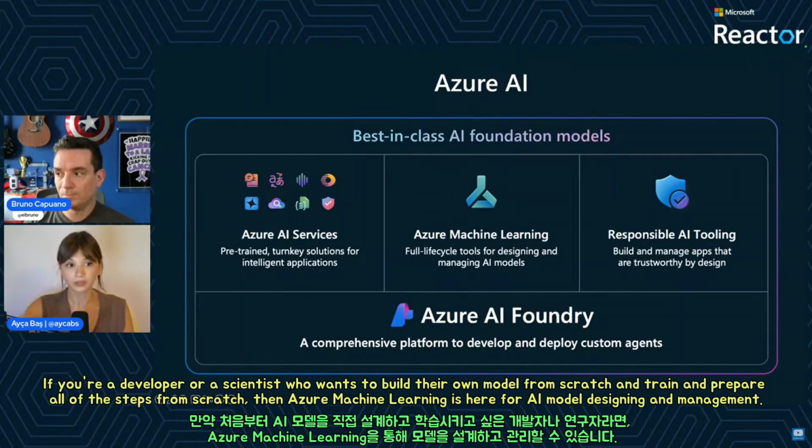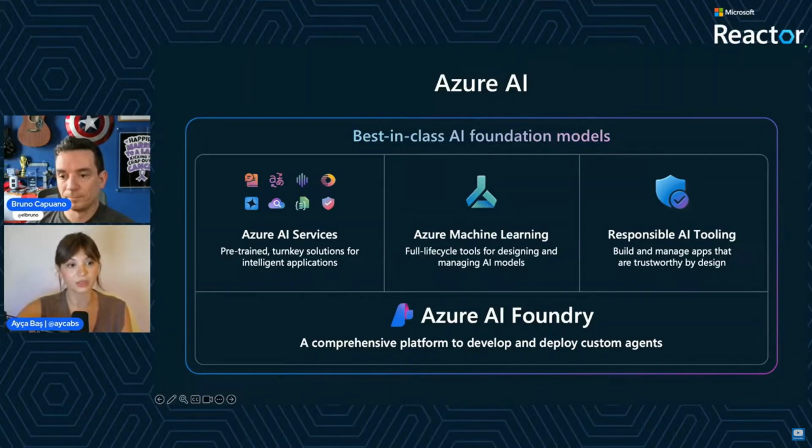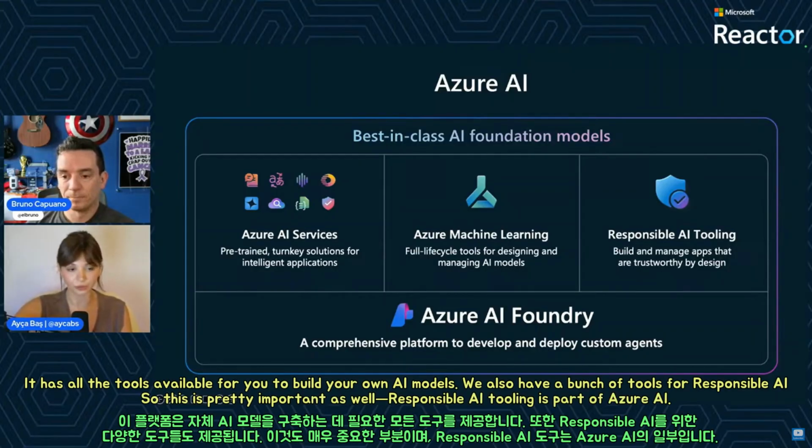If you're a developer, or a scientist, who wants to build their own model from scratch and train and prepare all of the steps from scratch, then Azure Machine Learning is here for designing and managing AI models. It has all the tooling available for you to build your own AI models.